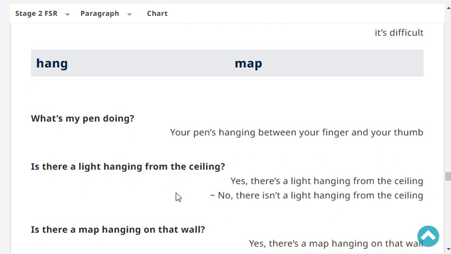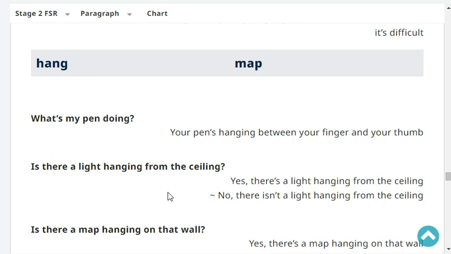Is there a light hanging from the ceiling? Yes or no? Yes. There's a light hanging from the ceiling. Okay, repeat after me. There is a light hanging from the ceiling. Very good.